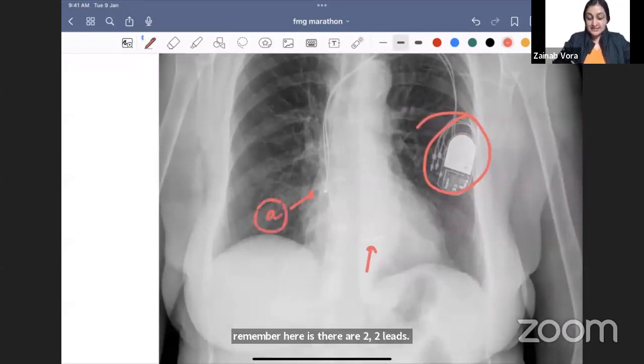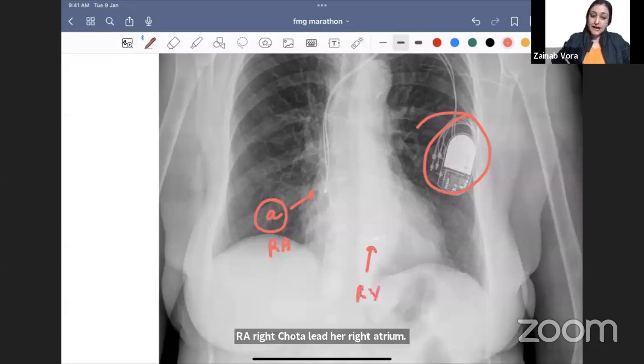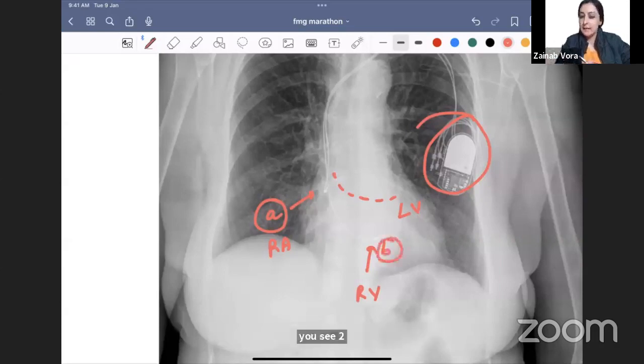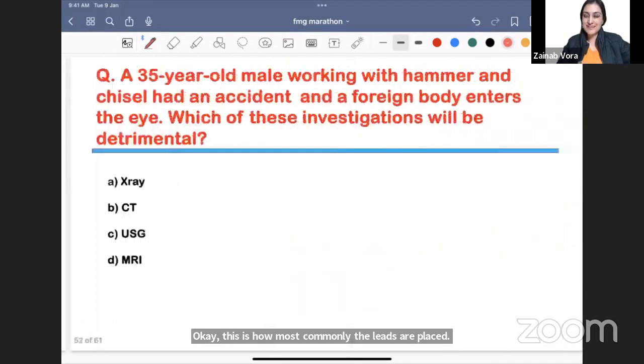Lead number A is in RA, RV, LV. RA, राइट, छोटा लीड है राइट एट्रियम, बड़ा लीड है आरवी और एलवी, आरवी. So if I see a third lead, only then it will be in LV. If you see two leads, it is in RA and RV. Okay, this is how most commonly the leads are placed. All right, so here the answer is going to be right ventricle. All right, so this is how a pacemaker appears.